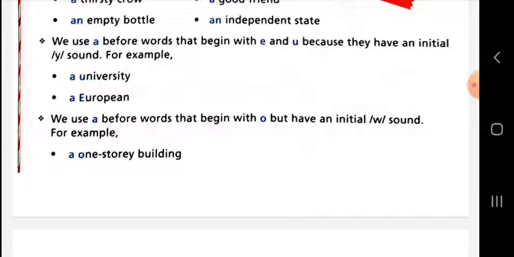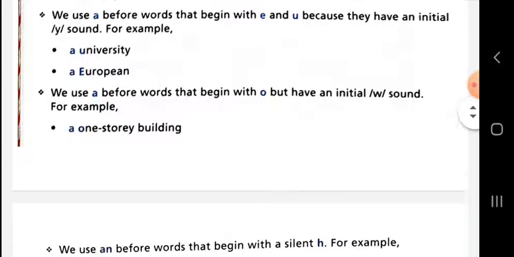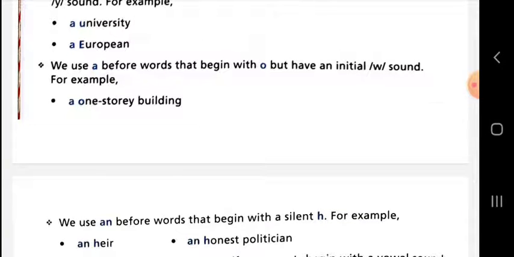The letter O is a vowel, but in this word the O expresses a consonant sound. A one-story building.